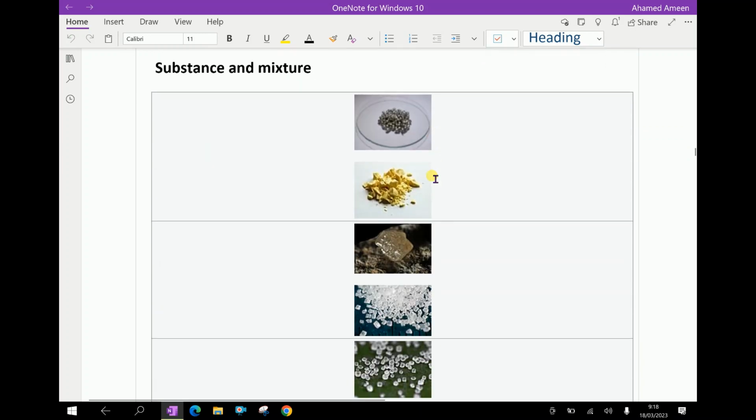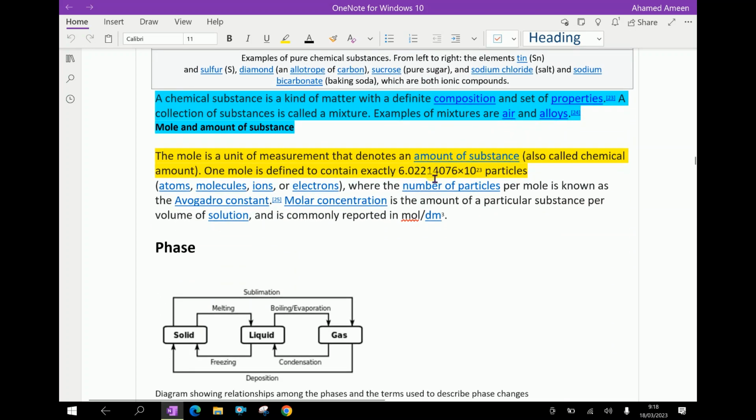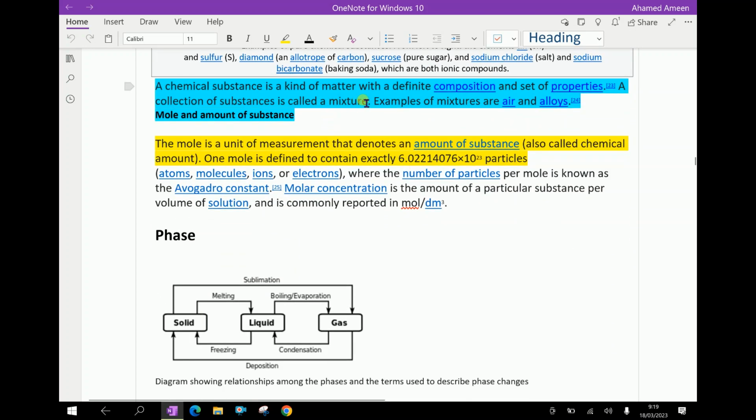Substance and mixture. A chemical substance is a kind of matter with a definite composition and set of properties. A collection of substances is called a mixture. Examples of mixtures are air and alloys.